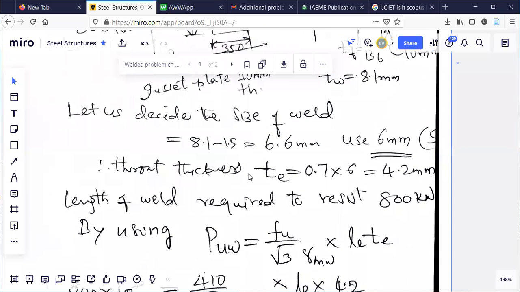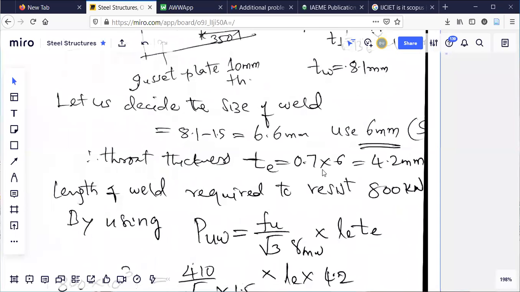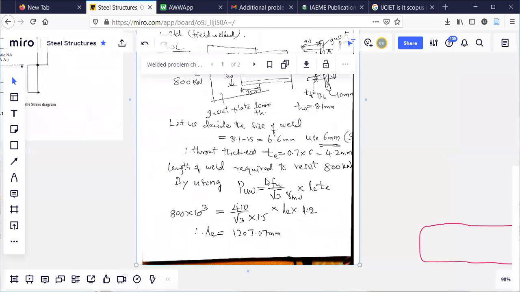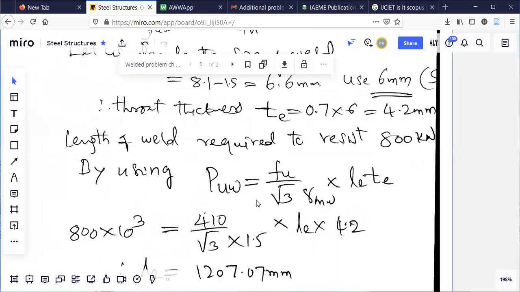Therefore throat thickness will be 0.7 times S, where S is size. Again I got 4.2 here. Is there any question in this case? Any doubt here? Now I know the throat thickness because size is known. From size it is 0.7 times 6, which is 4.2. You can look at this equation here.